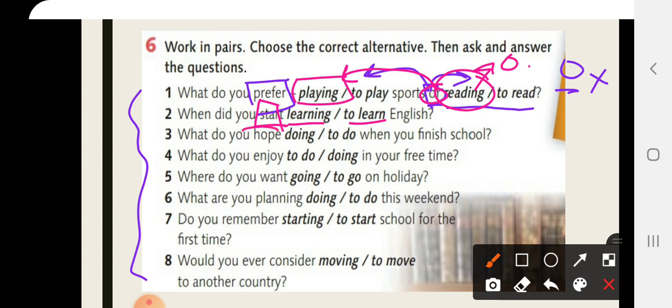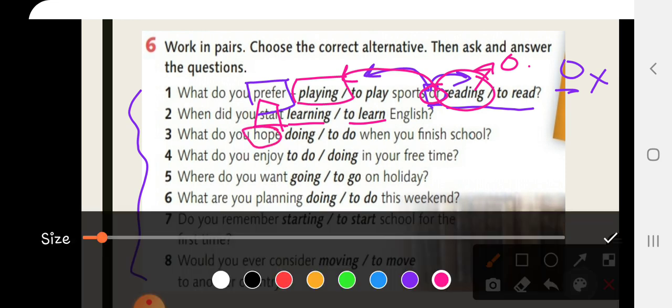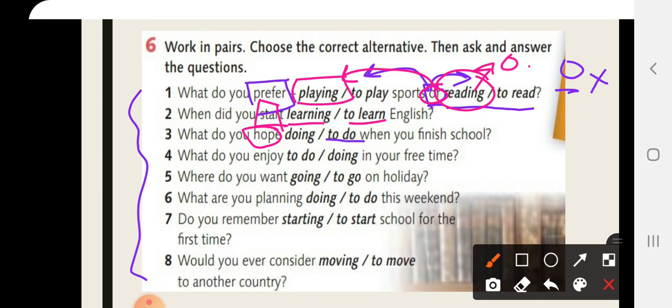What do you hope doing or to do when you finish school? Now, the verb hope is followed by infinitive. So the correct answer here must be to do. What do you enjoy? Enjoy to do, or enjoy doing? Enjoy is a verb that is followed by a gerund. So it's doing.